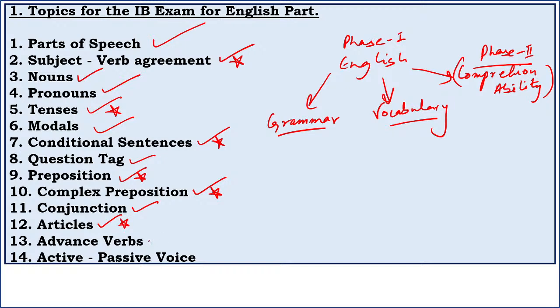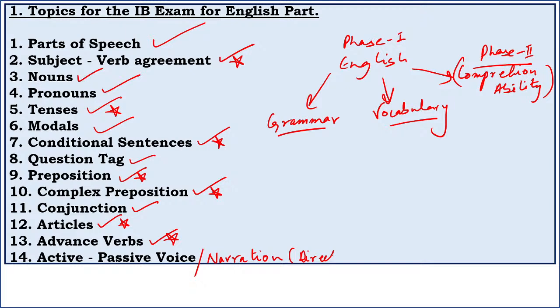Then advanced verbs, there are questions based on verbs. That means advanced verbs include gerunds, infinitives, participles, and some other very important questions to be looked into. Then there'll be questions based on active passive voice and narration as well. So guys, these two topics you will definitely get a question from, active passive voice and narration.